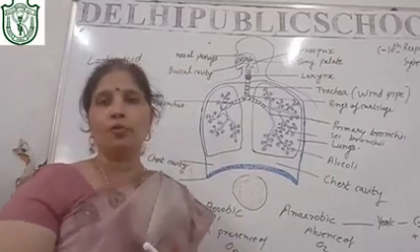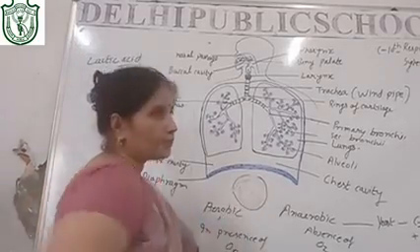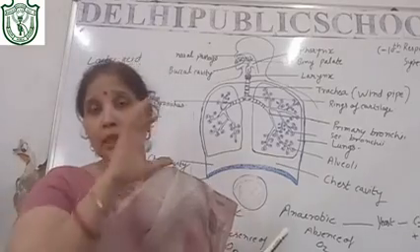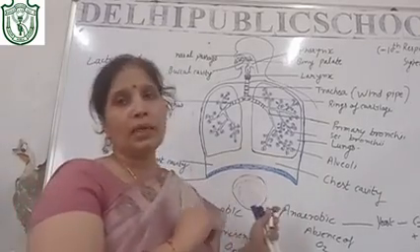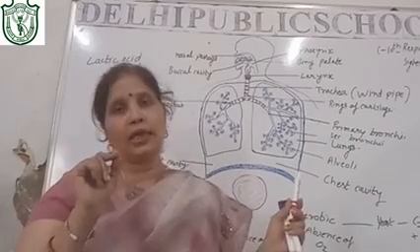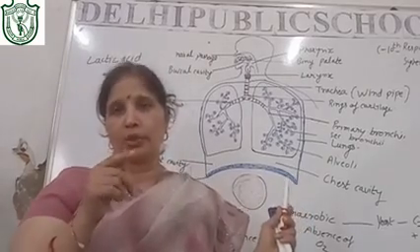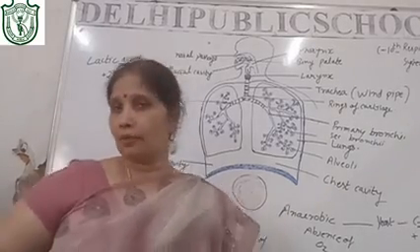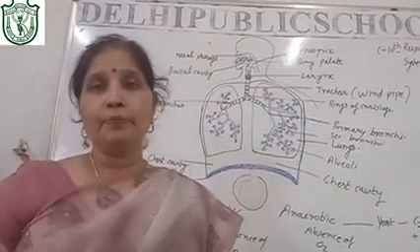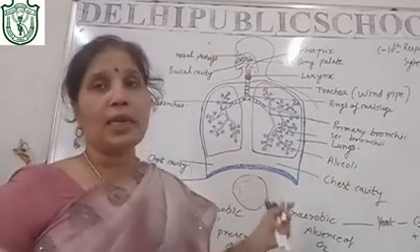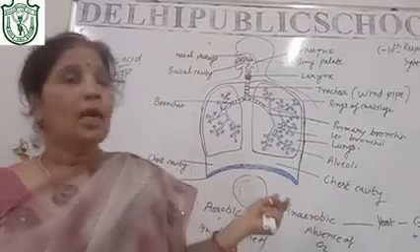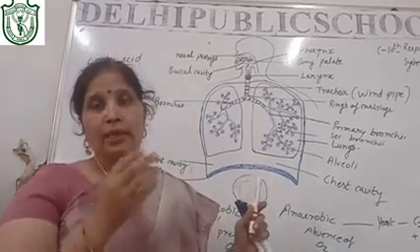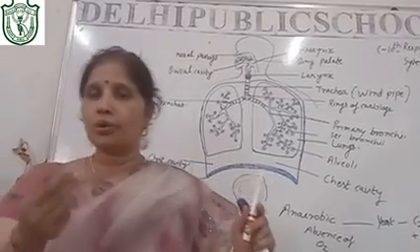Now from inside the alveoli there is the air which you have inhaled, and the blood capillary wall is also very thin, made only of endothelium. The capillaries have blood which has come from your body, and this blood is rich in carbon dioxide, and inside the alveoli there is air which is rich in oxygen.